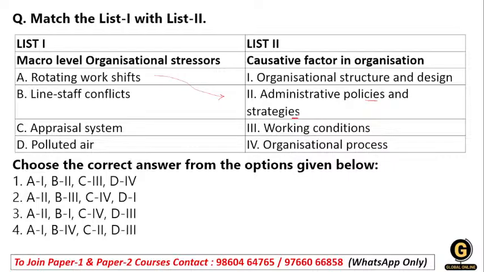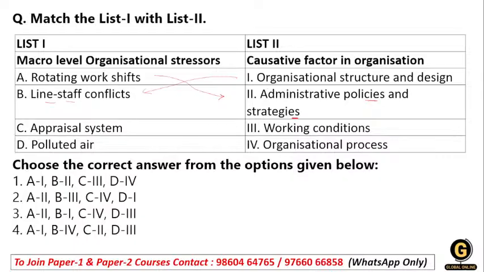Then we have the line staff conflict. You can relate this conflict with organization structure and design, because when we talk about line staff conflict, it depends on what kind of structure and what kind of design is followed by the organization.